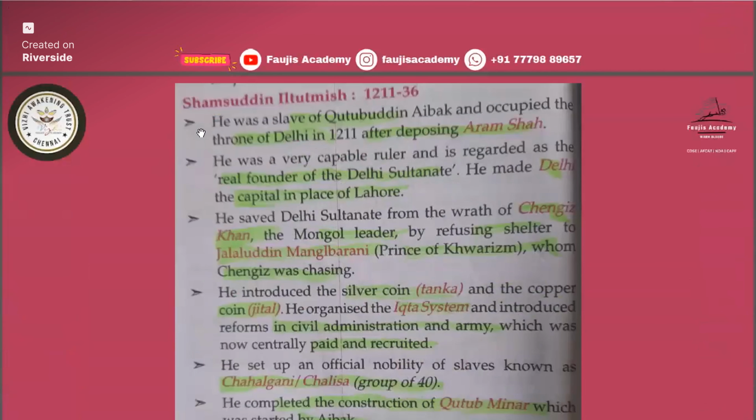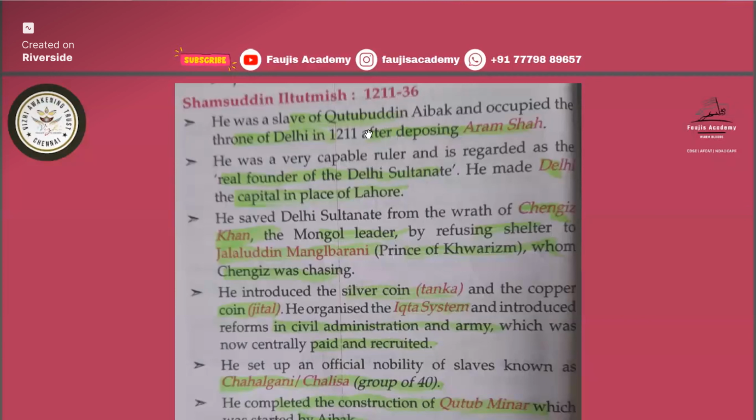Then the next ruler was Samsuddin Iltutmish. Any doubt? Okay. The first ruler was Qutbuddin Aibak, then next was Samsuddin Iltutmish. Qutbuddin Aibak also was a slave of Muhammad Ghori. When Muhammad Ghori died, then Qutbuddin Aibak founded the Slave dynasty. Then Samsuddin Iltutmish became the ruler after Qutbuddin Aibak.